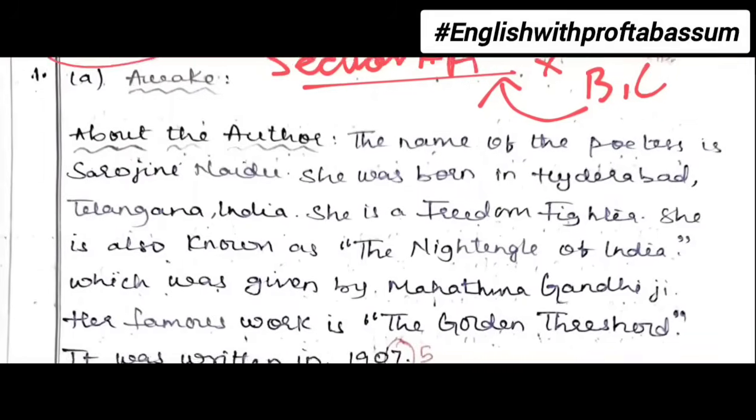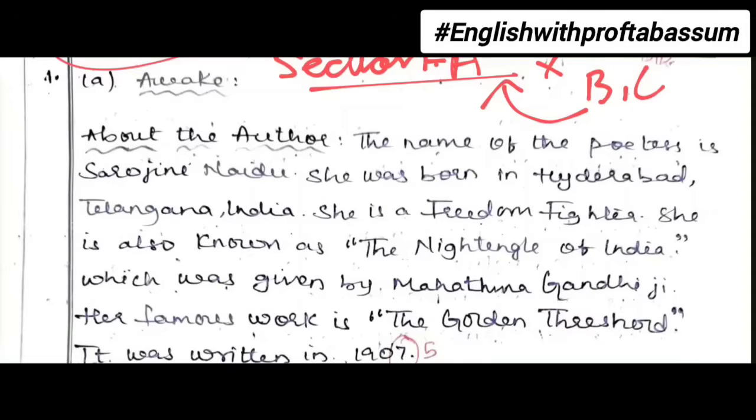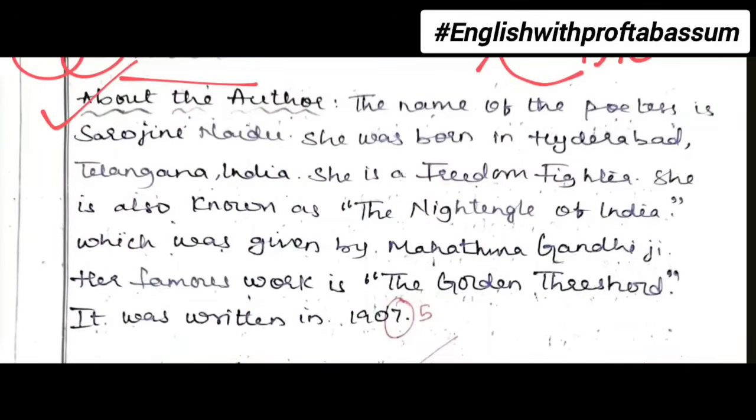So the first thing you need to do is write the proper bit number, that is bit number 1. Then write the sub-bit number, that is A. The student has written about the author, but this is a poem, so you must write about the poet. But the details have been written very nicely, like Sarojini Naidu, the poetess. She was a freedom fighter, the Nightingale of India as called by Mahatma Gandhi. Her famous work was The Golden Threshold and it was written in 1905. So students, if you know the years correctly, only then you write, otherwise not.